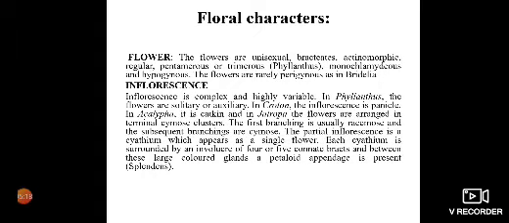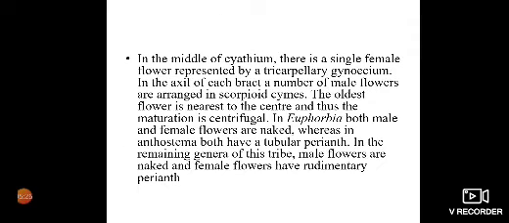In Euphorbia, both male and female flowers are naked, whereas in Anthostema, both have a tubular perianth. And in the remaining genera of the tribe, the male flowers are naked, but the female have rudimentary perianth.